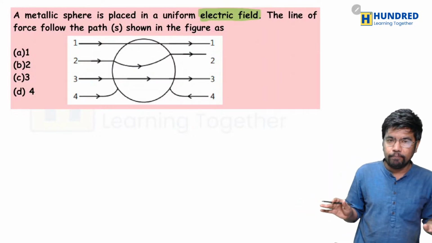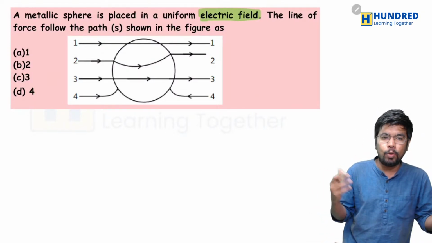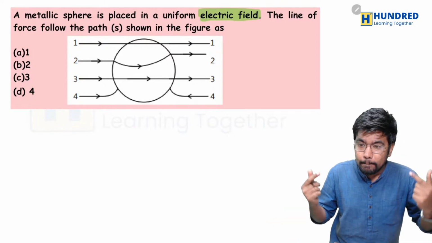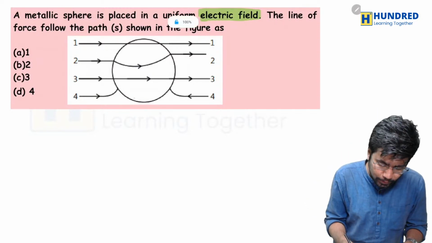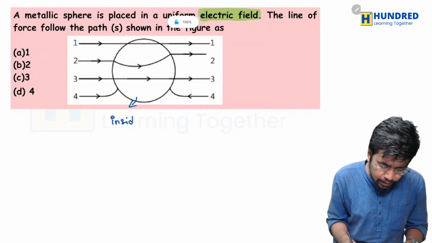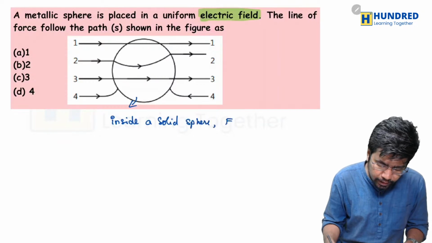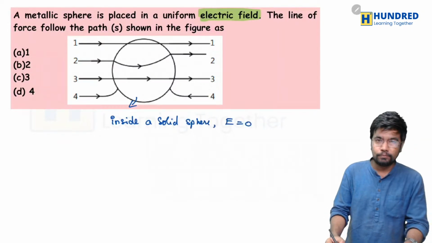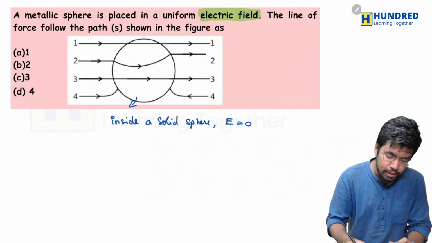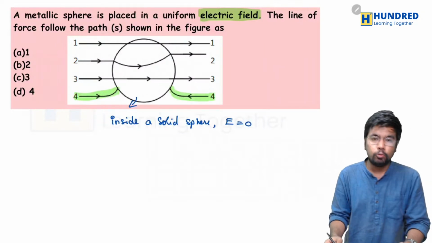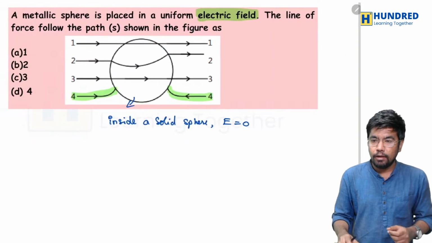D. Everyone says D. Okay, why can the other answers, like 1, 2 and 3, not be right? Because simply inside a solid sphere, okay, this is a sphere, right? Inside a solid sphere, the electric field will simply be what? 0. So technically there should be no electric field lines inside the sphere, so only 4. The fourth one follows it correctly, and that's why the answer is D, 4.